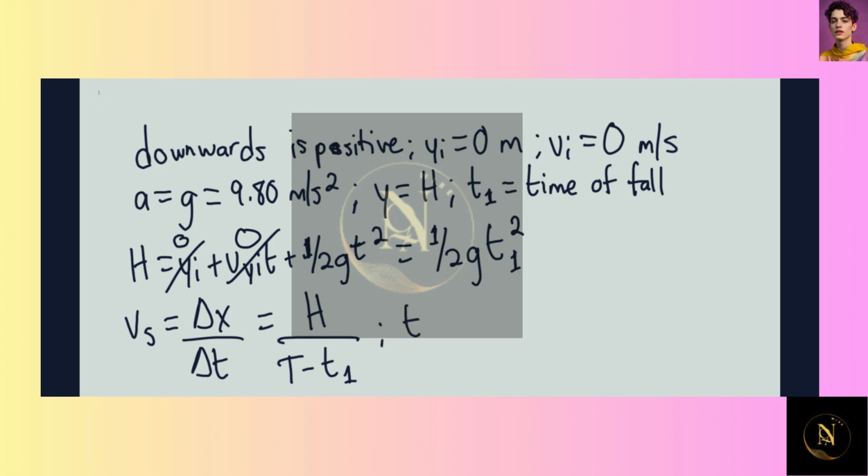So t sub 1 would be equal to t minus h over the velocity of sound, where t equals 3.4 seconds, the total time elapsed from dropping the rock to hearing the sound of the rock hit the ground.